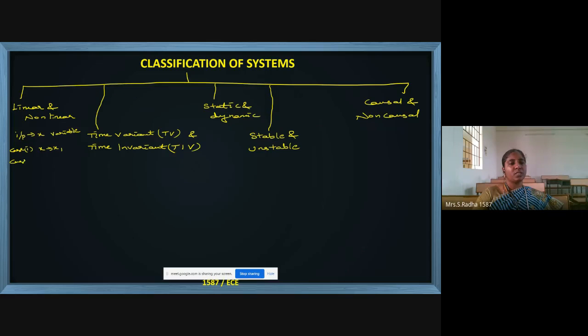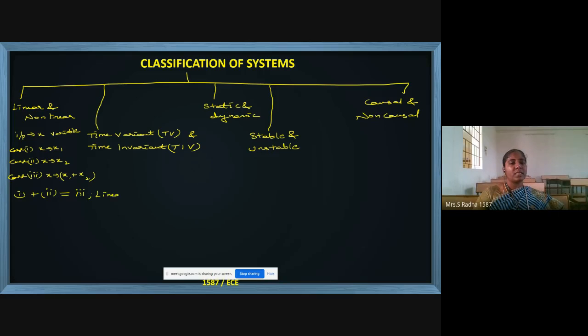In case 2, in the given equation, you put x as x2. And case 3, you have to put x as x1 plus x2. Then you have to check case 1 plus case 2, whether it is equal to case 3.